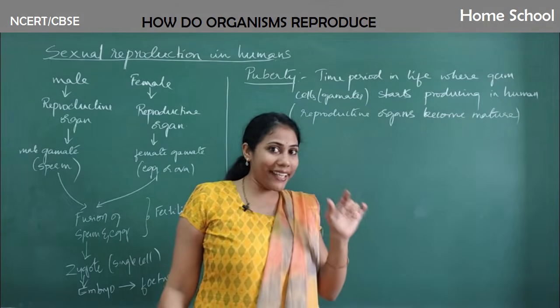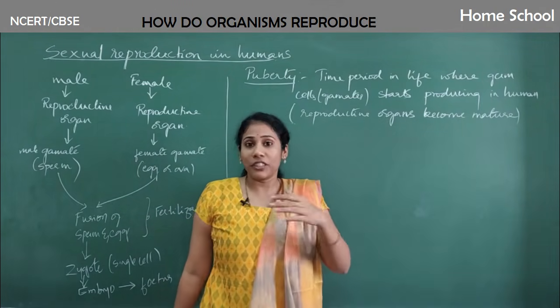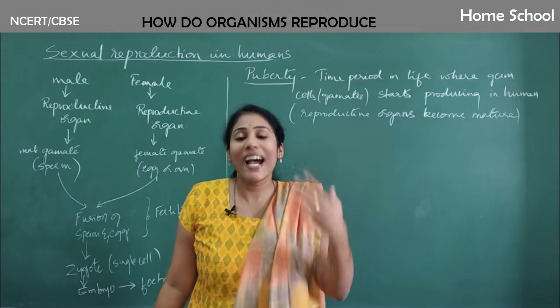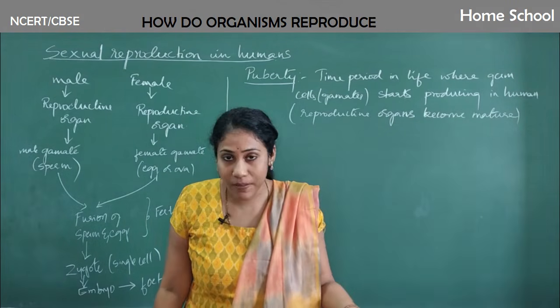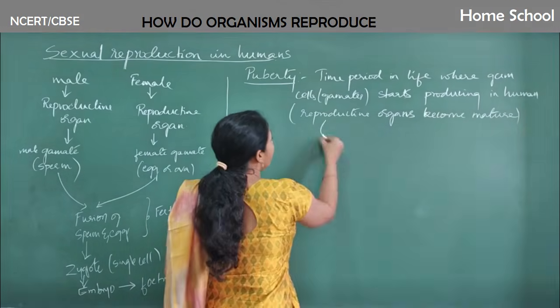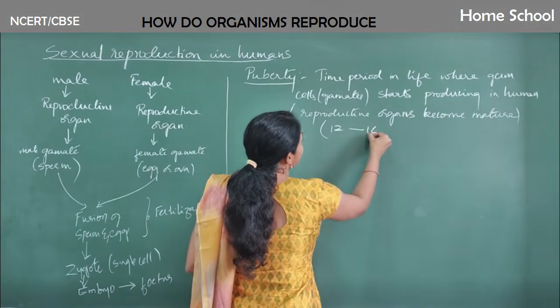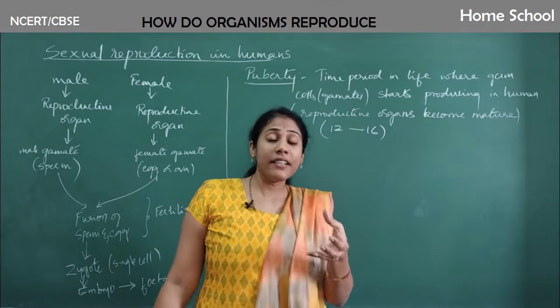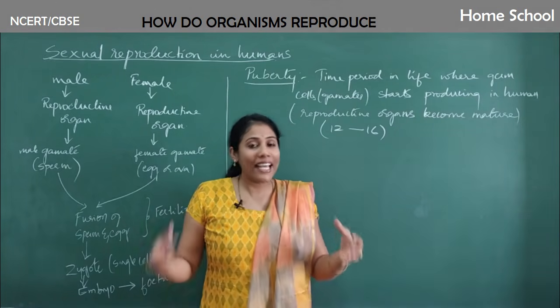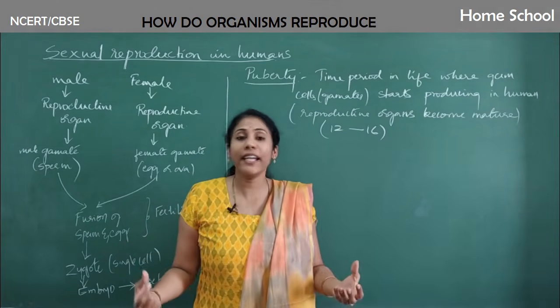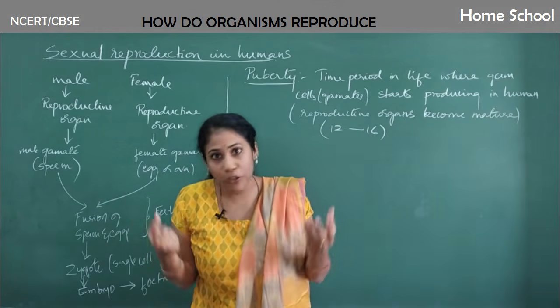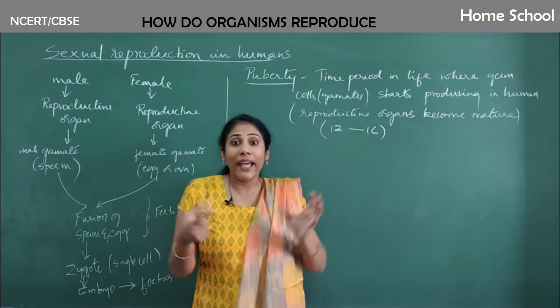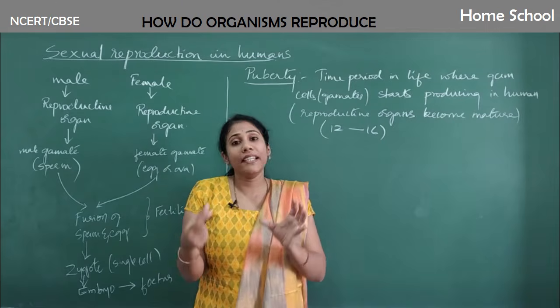So what is that age? The puberty age starts from 12 years onwards. The age of 12 to 16 is called the puberty age, where boys and girls develop certain characters physically, and mentally and emotionally also. What is actually happening inside the body?